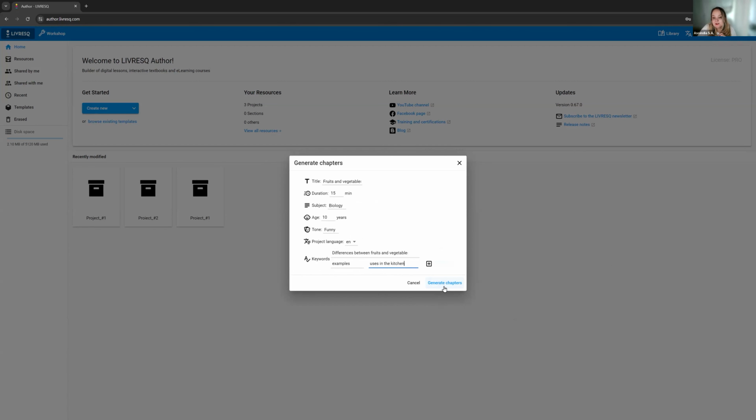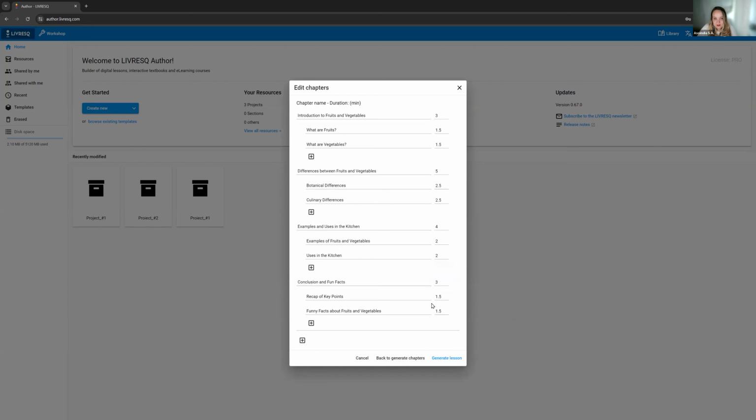The next step is to generate chapters. If I click generate chapters and I wait for a little bit, then the platform provides me with a series of chapters according to the information that I've provided it with.